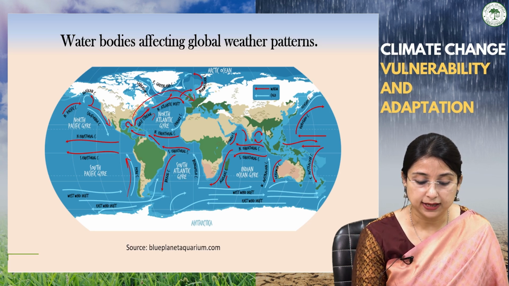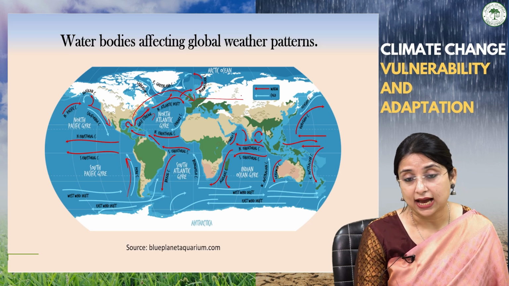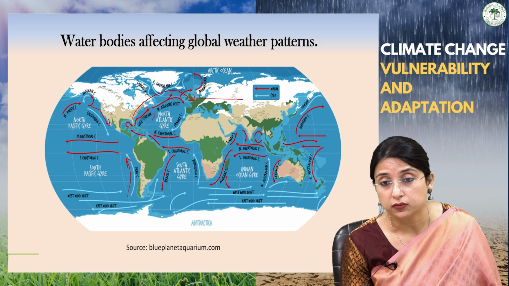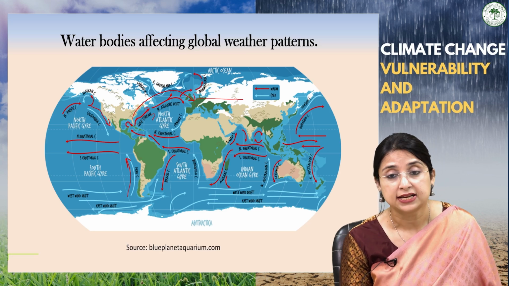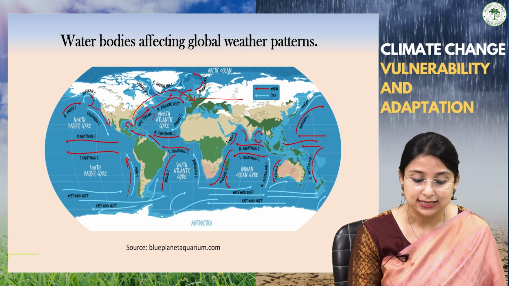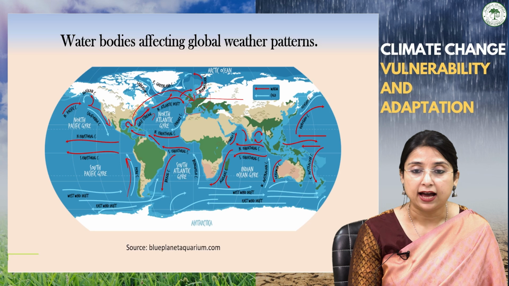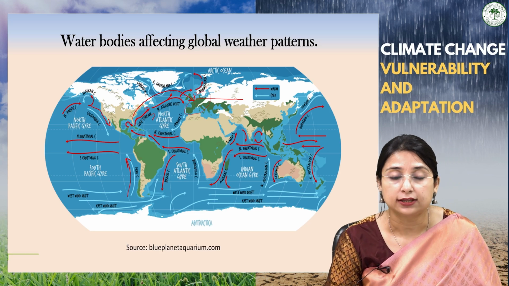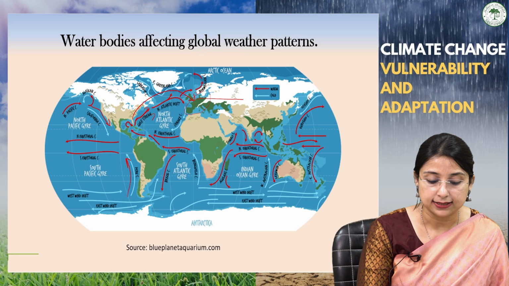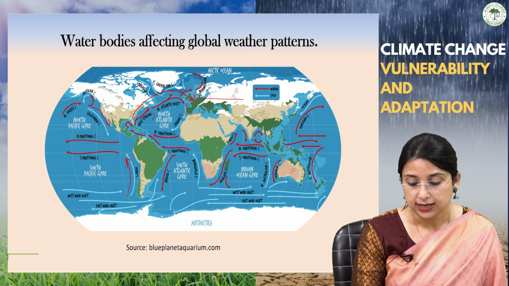thus causing a warming effect. At the same latitude inside the continent, there are extremely low temperatures which are not very conducive to human settlement. That's why we can see that most of the population is concentrated towards the Western European side, having a comfortable climate for human settlement. Thus you can see here how these warm currents cause a warming effect in the Western European region.